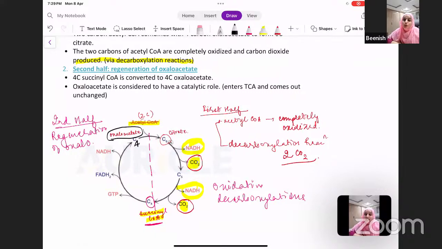So we can say that oxaloacetate is considered to have a catalytic role. It is acting as a catalyst because it enters TCA and it comes out unchanged just like a catalyst. So only a small quantity of oxaloacetate is needed to oxidize a large quantity of acetyl CoA.